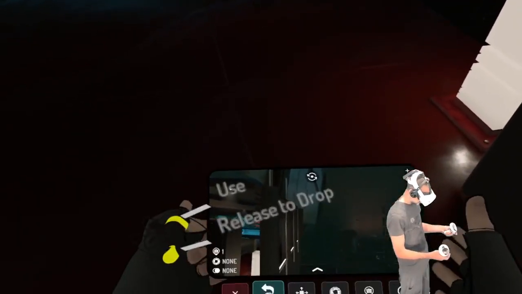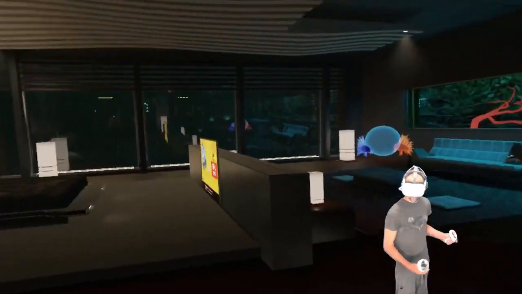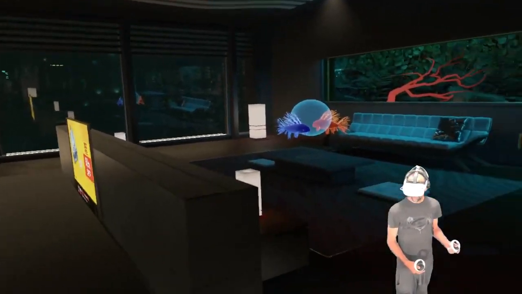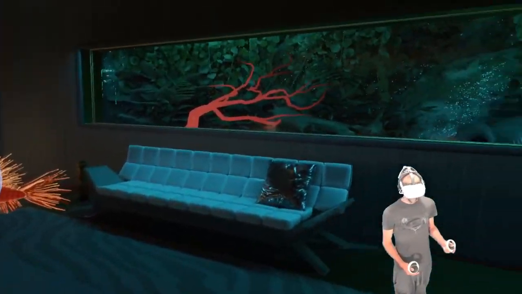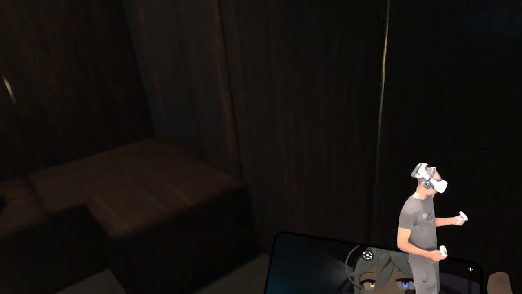Okay. Apparently my character's camera is stuck outside the window. Okay. Alright, what do we have? It's glitching out into nothing.